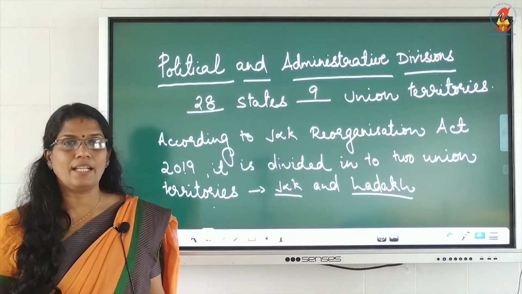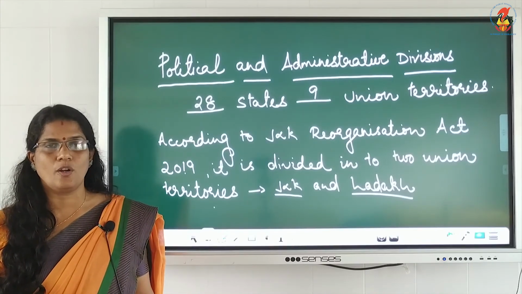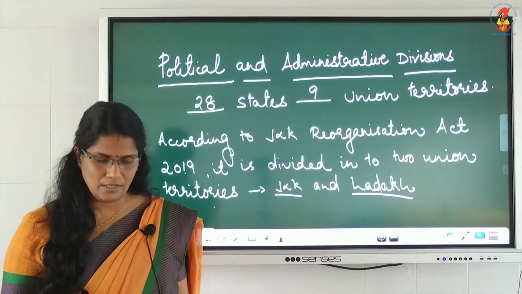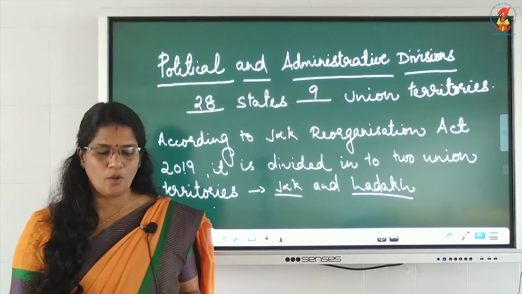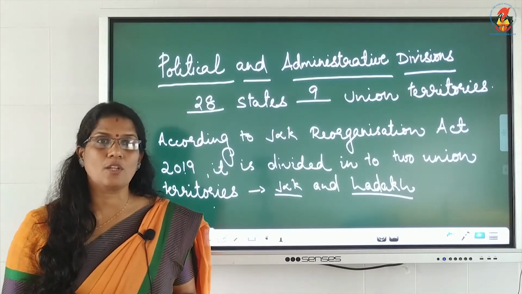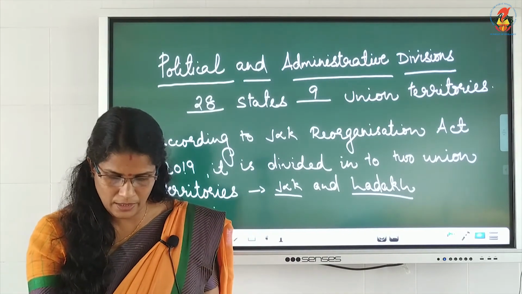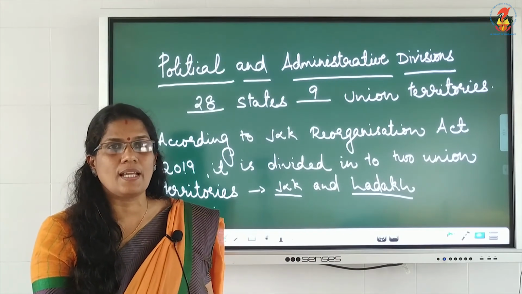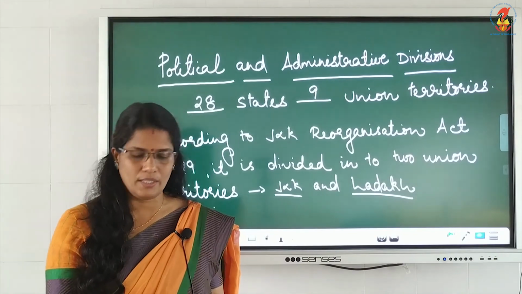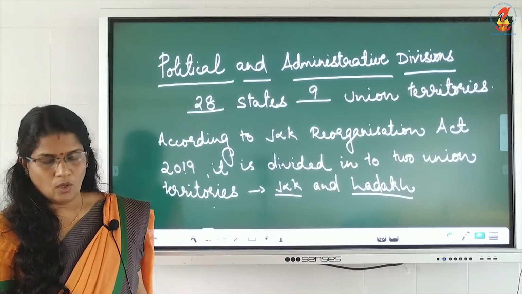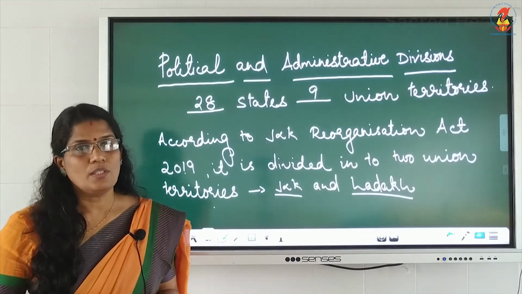Delhi is the national capital, as all of you know. Then the states have been formed mainly on the basis of languages. So, all these states have different languages, we all know. Then Rajasthan is the largest state and Goa is the smallest state. All the states are divided again into districts.